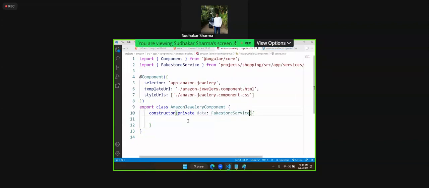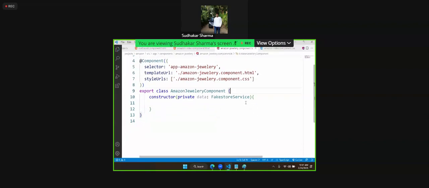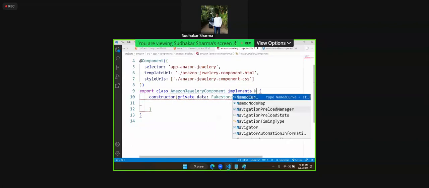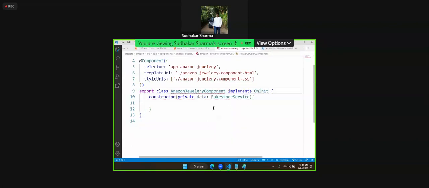service. You see, the fake store service is present in some other project, am I right? That means there is another project. Which project? Shopping. From there we are accessing the fake store service. Now here we will define. We will use init also, right? What we have to do? Implements on init. Okay, so ngOnInit. We need to create here.